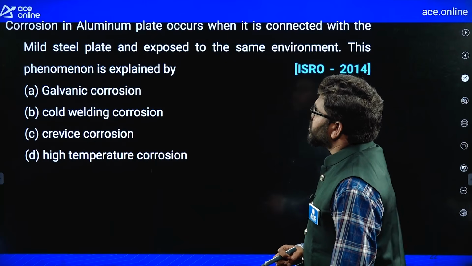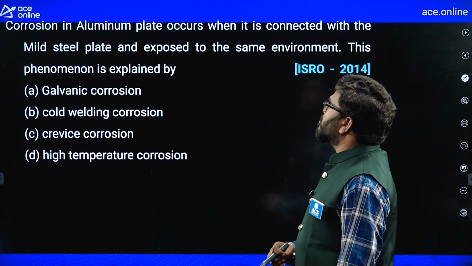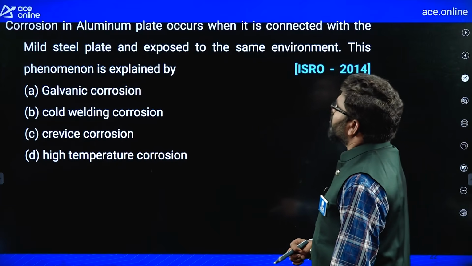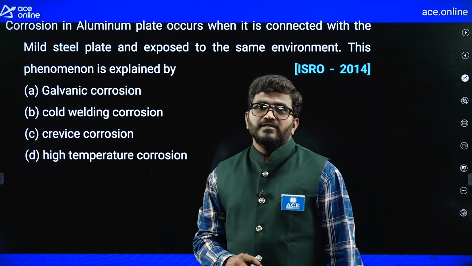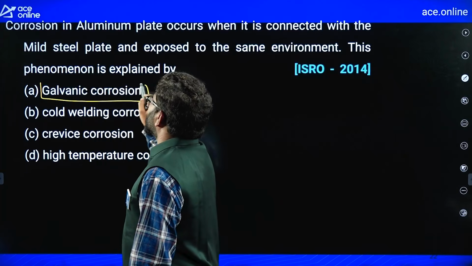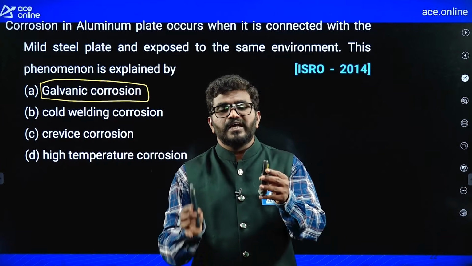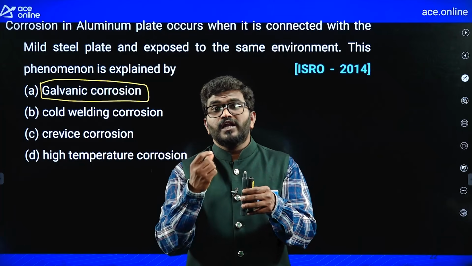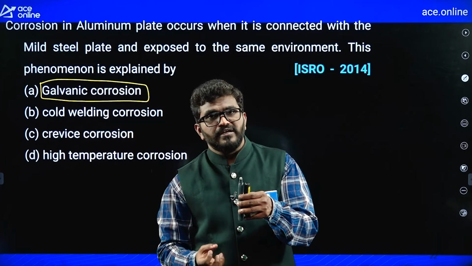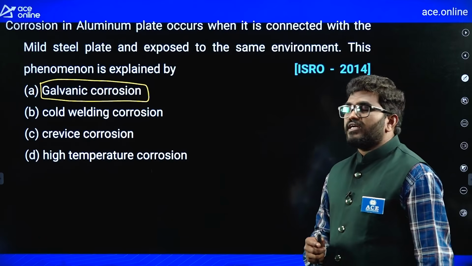Next, corrosion in an aluminum plate occurs when it is connected with the mild steel plate and exposed to the same environment. This phenomenon is actually galvanic corrosion. Galvanic corrosion occurs if two dissimilar metals are joined. Suppose steel and aluminum are joined, the aluminum is more anodic in nature, so aluminum will corrode. That is why we call it galvanic corrosion.